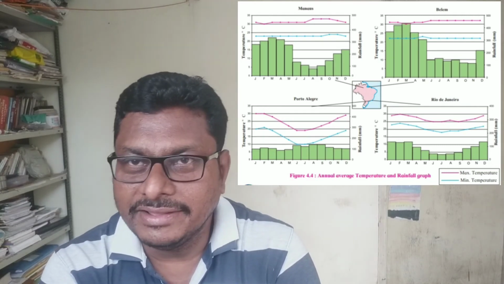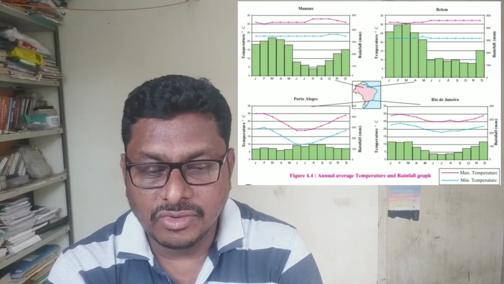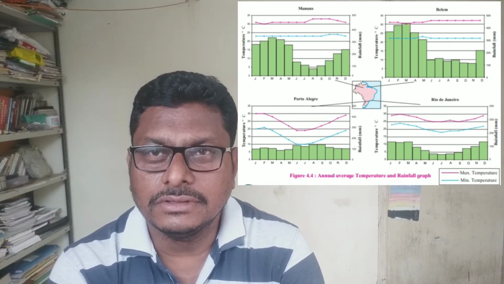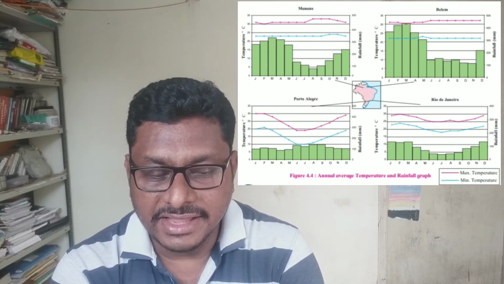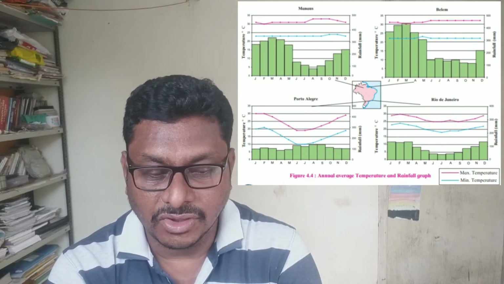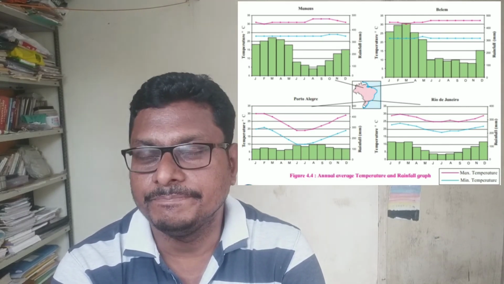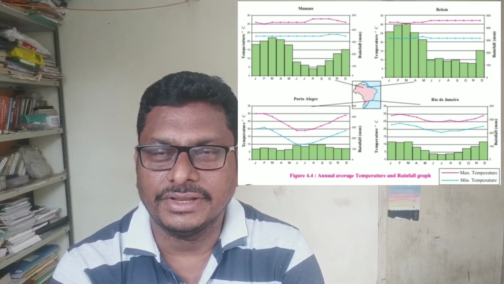Whereas Porto Alegre and Rio de Janeiro are located beyond the Tropic of Capricorn, in the coastal area of Brazil. And that is why the highest temperature is recorded at Porto Alegre in the month of February, and at Rio de Janeiro it is also in the month of February.